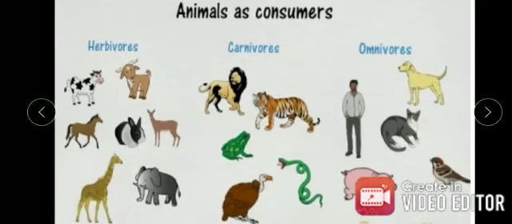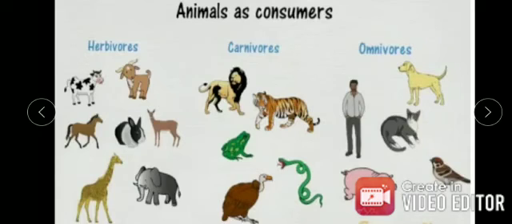What are herbivores? Herbivores are the animals which eat only plants. For example, goat, cow, horse, deer, elephant, giraffe, rabbit, etc. All herbivores do not eat the same kind of food. For example, a rabbit eats carrot, a parrot eats chilies, a butterfly feeds on nectar, while a pigeon and a hen eat seeds. Herbivores directly depend on plants for food.